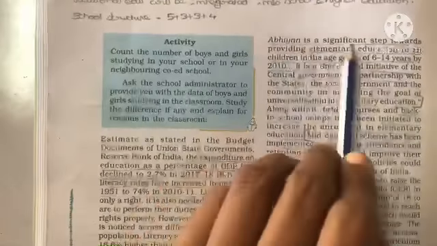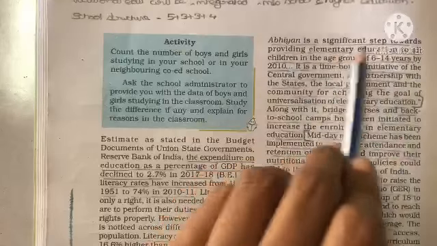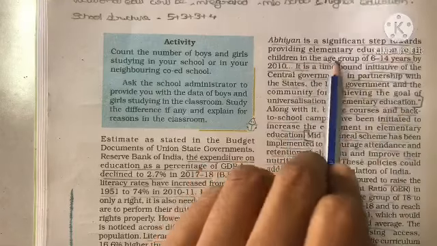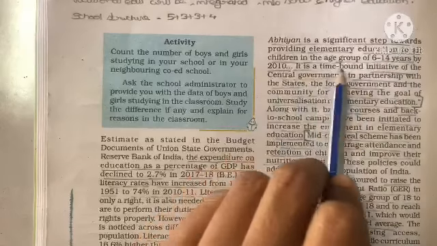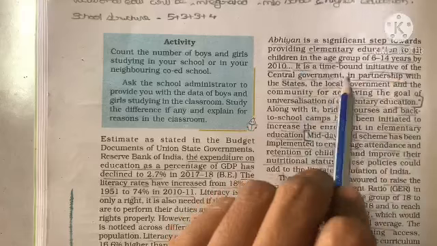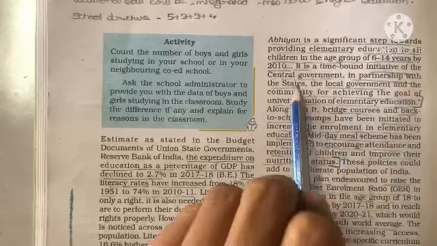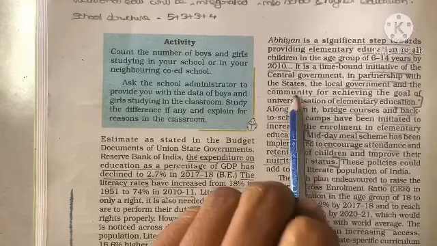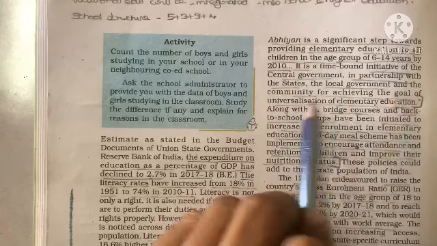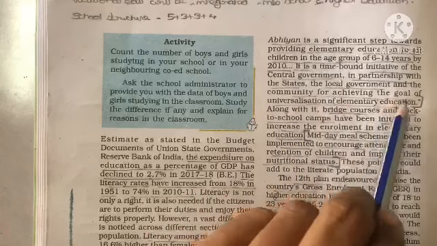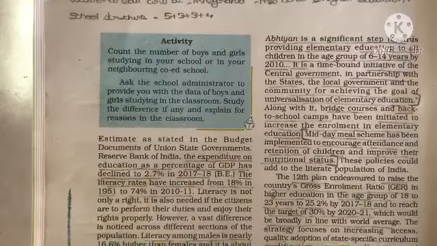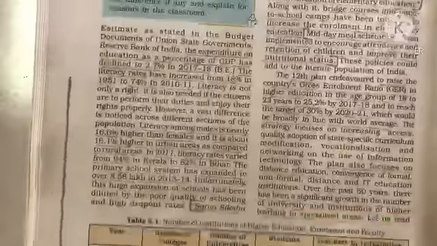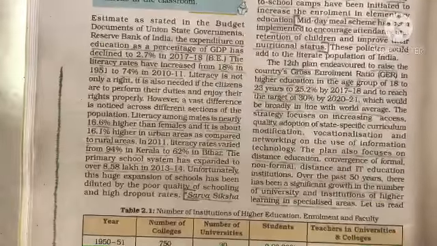This is a significant step towards providing elementary education to all the children in the age group of 6-14 years by 2010. It is a time-bound initiative of the central government in partnership with the states, the local government and the community for achieving the goal of universalization of elementary education. This entire thing you have to write as it is. If it is asked, what is Sarva Shiksha Abhiyan and its objectives, maybe for 3 marks, then this paragraph should come.